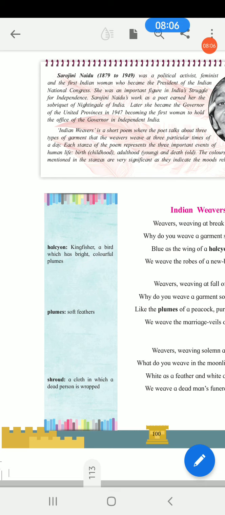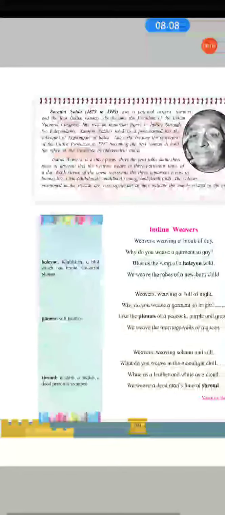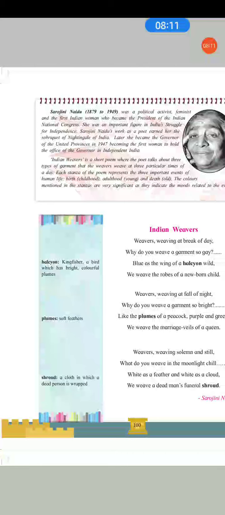Now, in the second paragraph about the poem, Indian Weavers is a short poem where the poet talks about three types of garment that the weavers weave at three particular times of a day. Means early in the morning, that is dawn period, or the just break of the day, then evening and the night. These three stages. At the time of these three periods, the weavers are weaving different clothes.